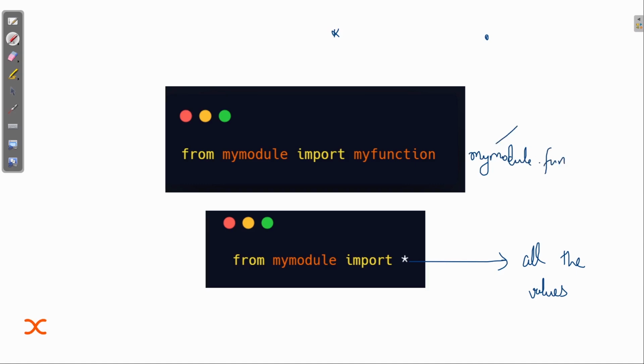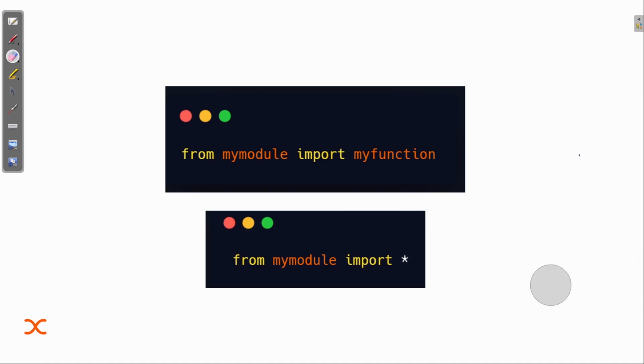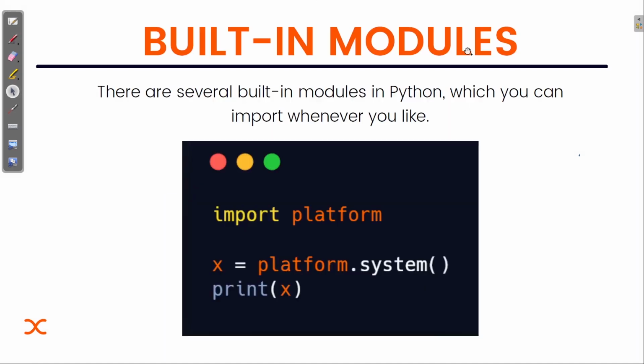You can directly write the function and call it. This makes our work easier, and we tell the compiler that we are just importing everything from my module. So I guess now it is clear to everyone.